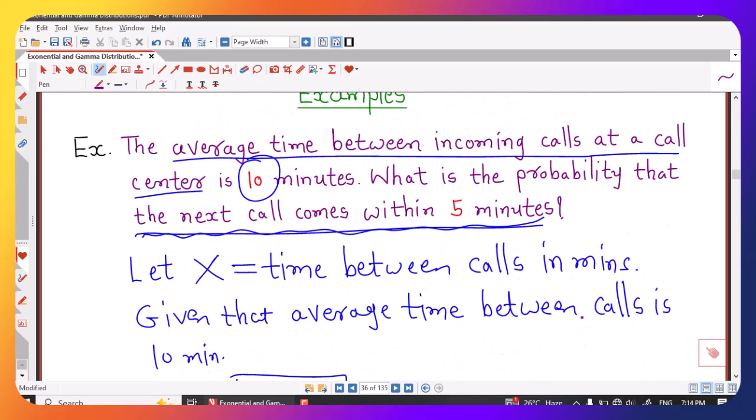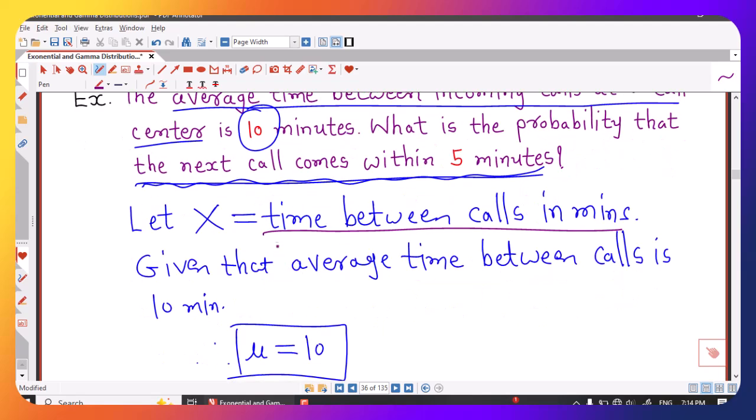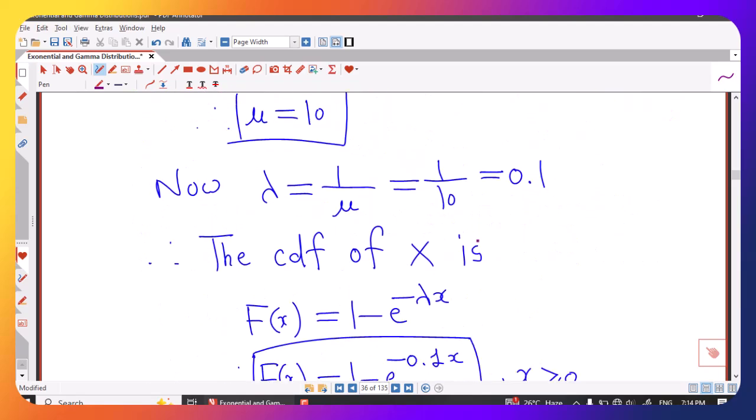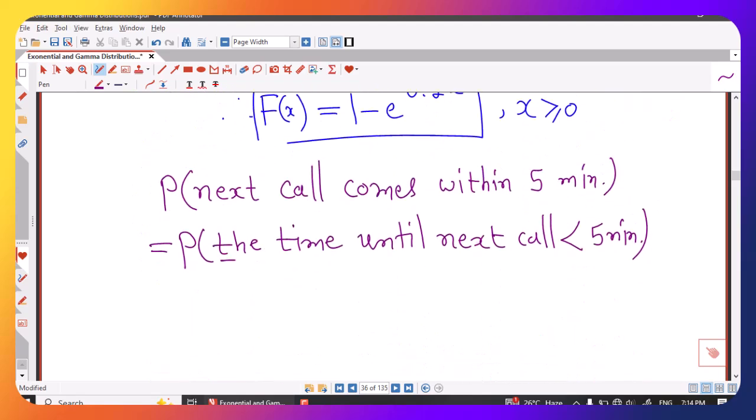And here we have defined x as time between calls, but because they have asked the probability that the next call comes within 5 minutes, instead of this we can write time until next call in minutes. So instead of writing time between calls in minutes, we will consider capital X as time until next call. Now capital X is time until next call, so that is our x.